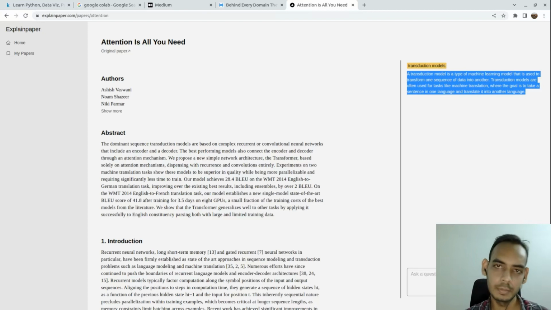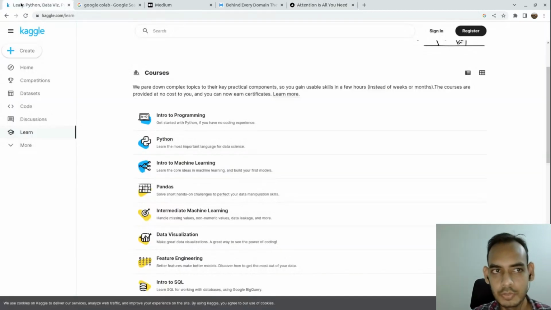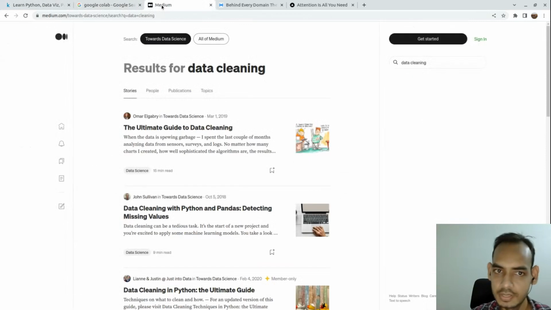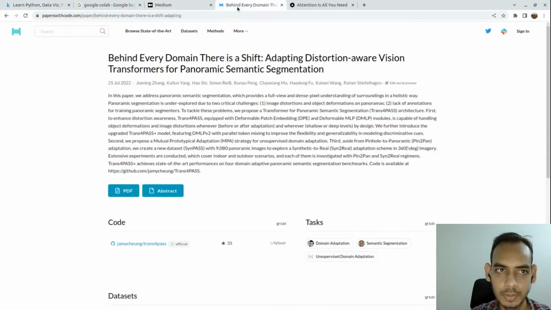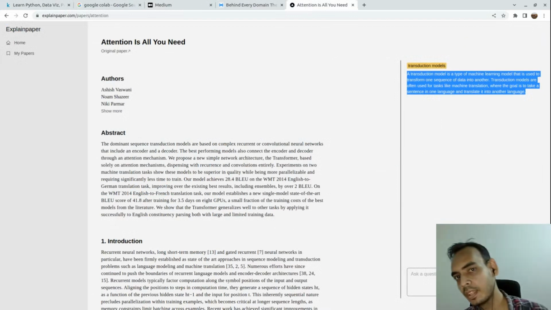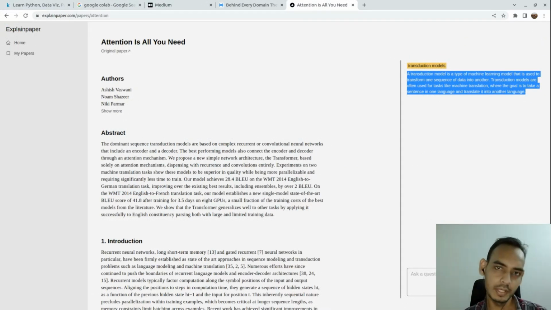These are some basic websites that you can use to become a proficient data science engineer or machine learning engineer. First is Kaggle, next is Google Colab, third is Towards Data Science, fourth is Papers with Code, and fifth is explainpaper.com. I hope you got all the websites.